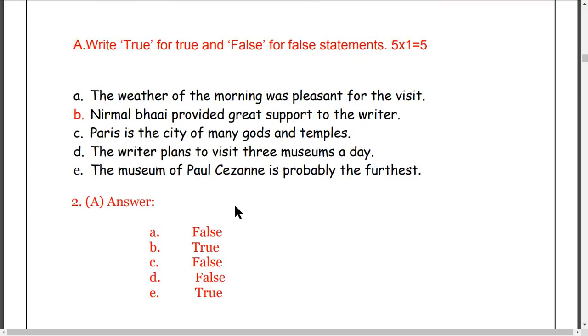For example, the first statement is false: the weather of the morning was pleasant for the visit. It was not pleasant, so it is false. Number A, write false. You get 1 mark here. Very easy questions. Question B: Nirmal Bhai provided great support to the writer. Yes, he did. So B is true. Write true, and you get another 1 mark.